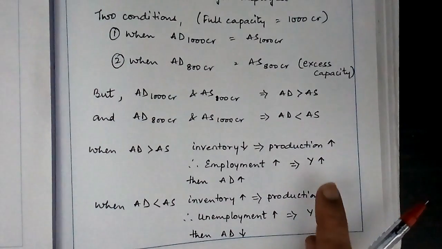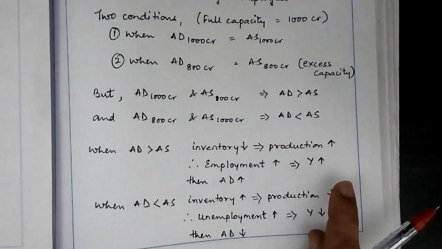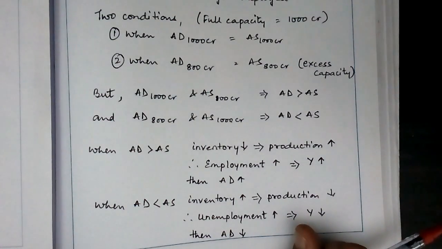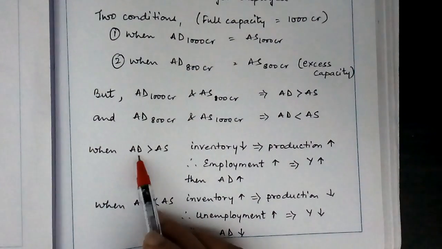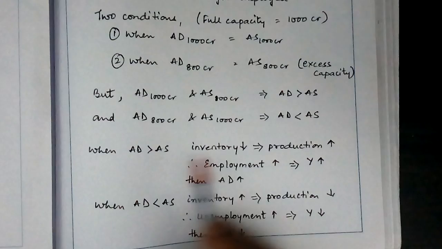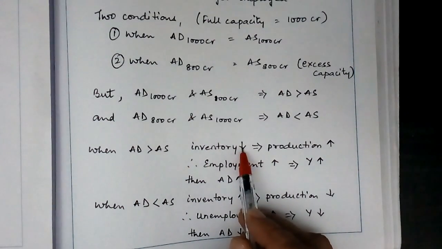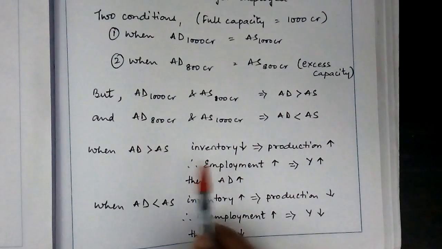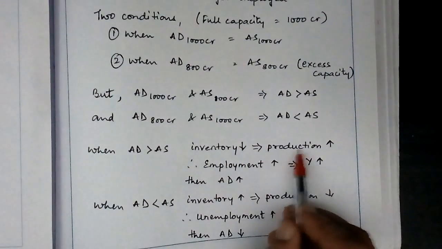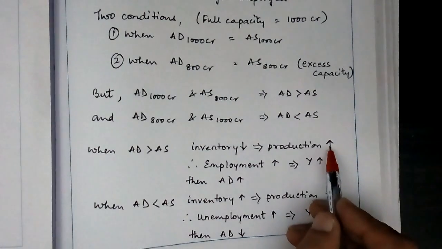We have come across these situations earlier in the previous videos when we were learning the equilibrium level and how the adjustment takes place. When aggregate demand was greater than aggregate supply, inventory stock was less. We fell short of the inventory because we were not able to meet the demand. So what did the producers do? They increased the production.